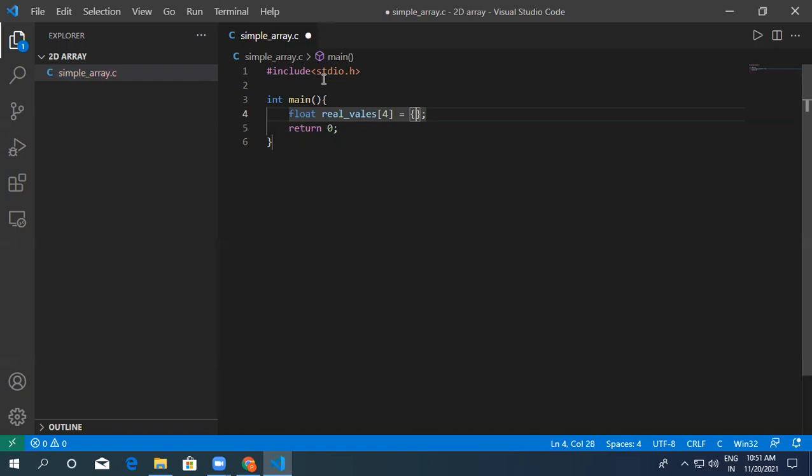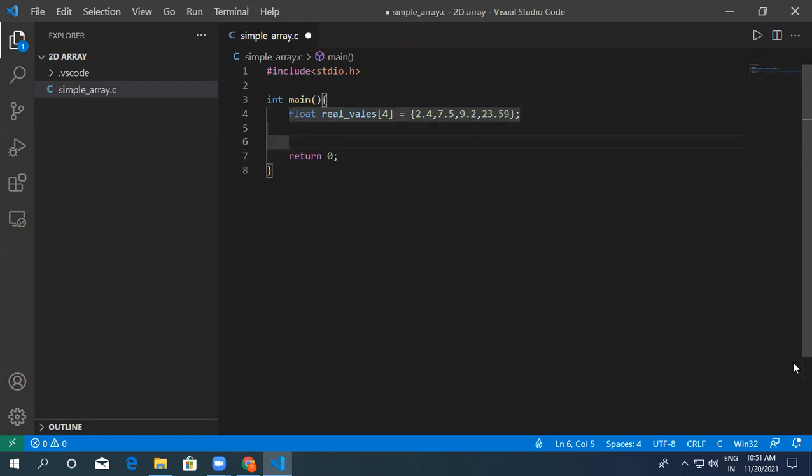So the zero position will be 2.4, 7.5, 9.2. It can be anything. Suppose 23.59. Okay. So this variable is a kind of float array which is having four values. In here we can write a number of values and then we can assign. Okay, that much index you will get.